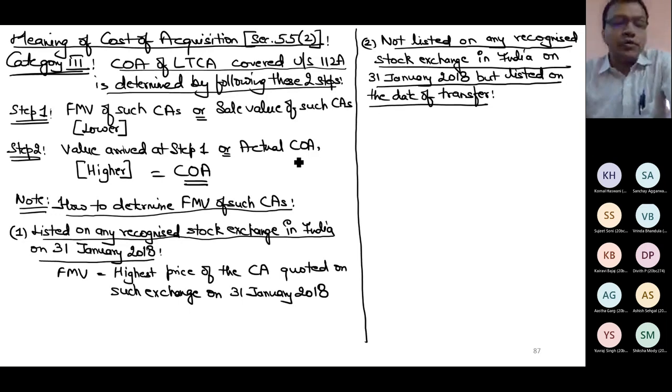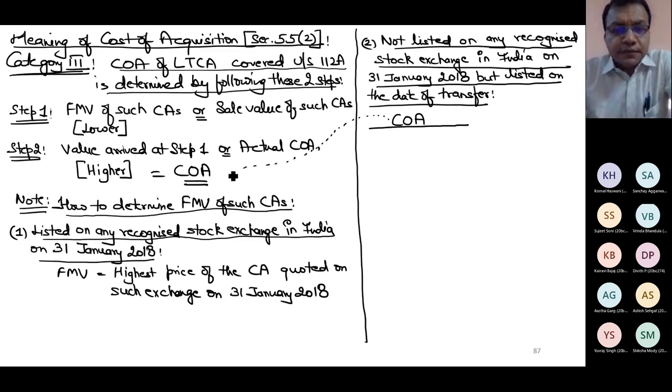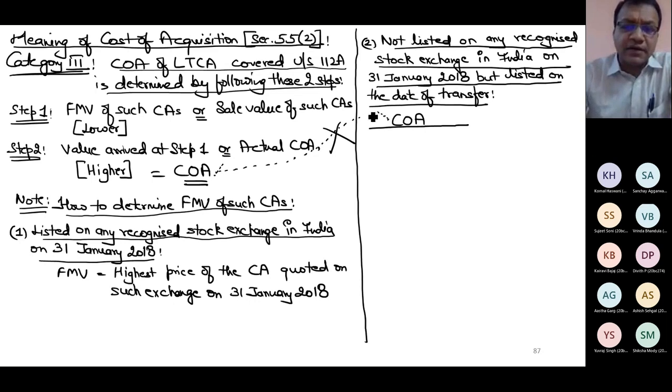So in this case, how do you determine the fair market value? You determine the market value as cost of acquisition of that asset. Now see, this COA is not the final COA. This COA will help in determining... can you tell me, this COA will help in determining what?